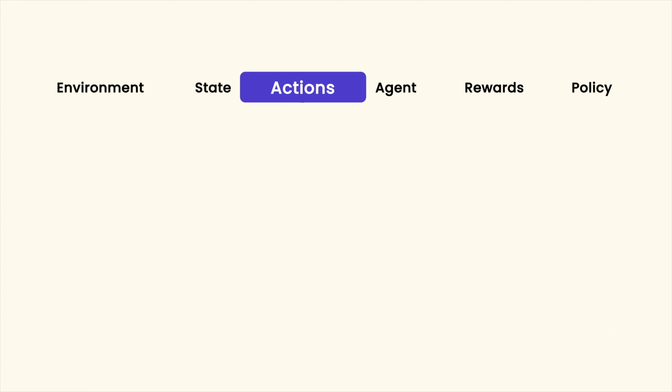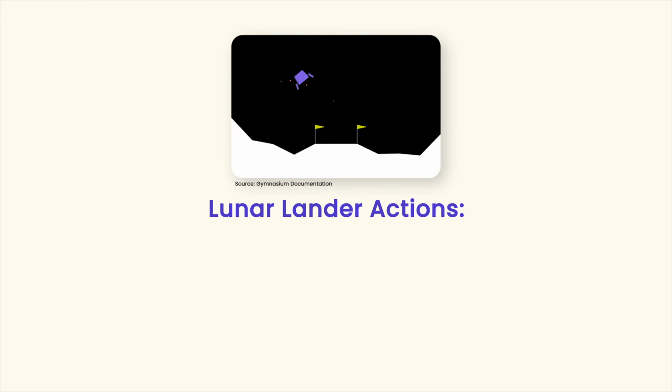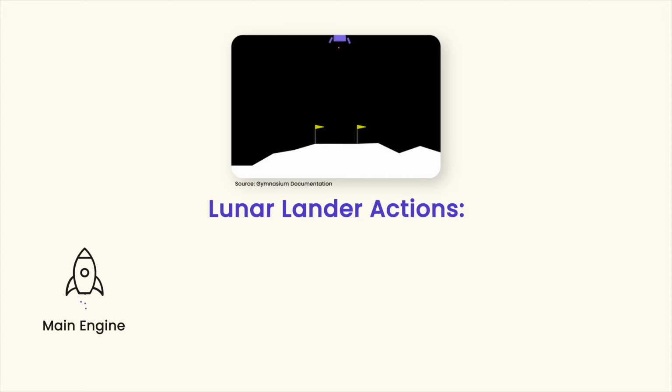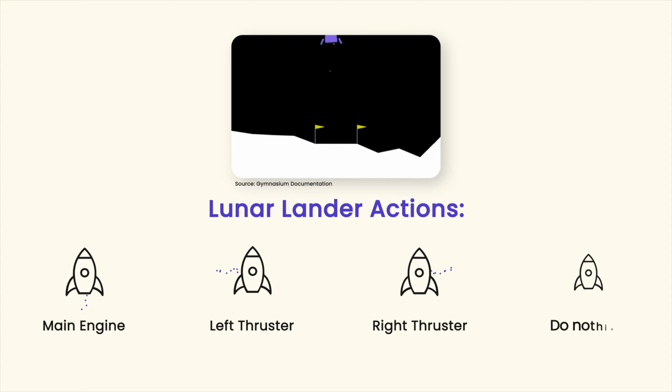Actions. An action is the choice the agent makes right now. In Lunar Lander, those choices are: fire the main engine, fire the left thruster, fire the right thruster, or do nothing. Each action directly influences the next state.